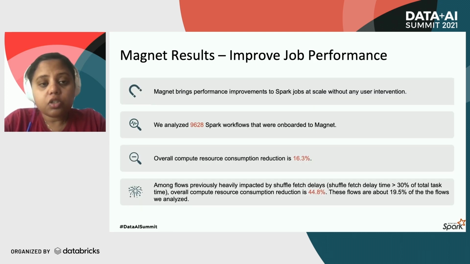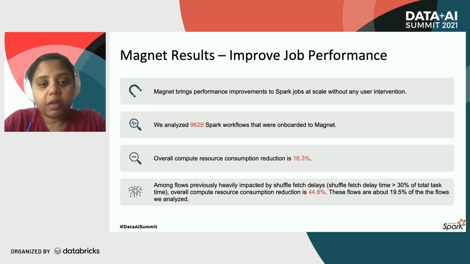In addition to improving the cluster efficiency and stability, Magnet also directly benefits the Spark jobs in our clusters. One of the key benefits of Magnet is that it doesn't require any job-specific tuning. The users just need to turn on the push-based shuffle configuration and they will see improvements in their jobs.